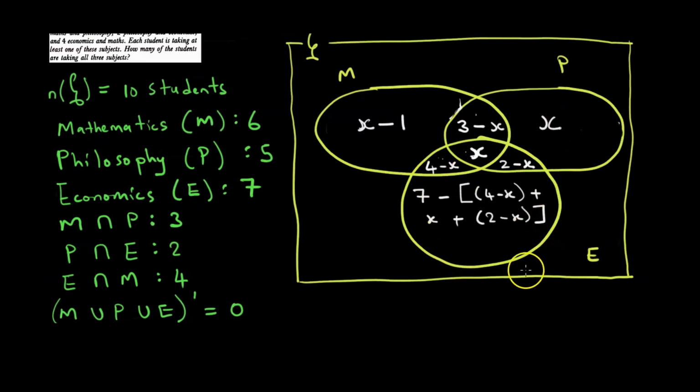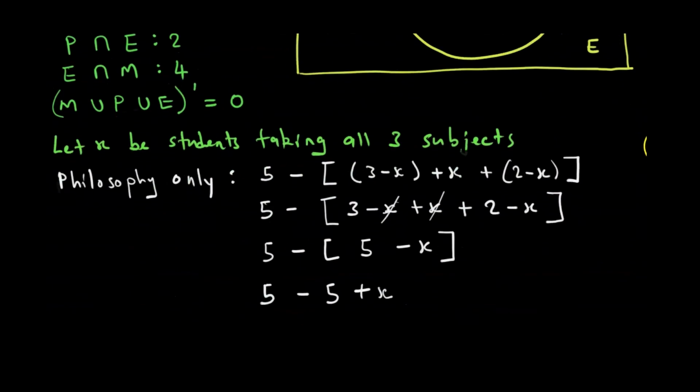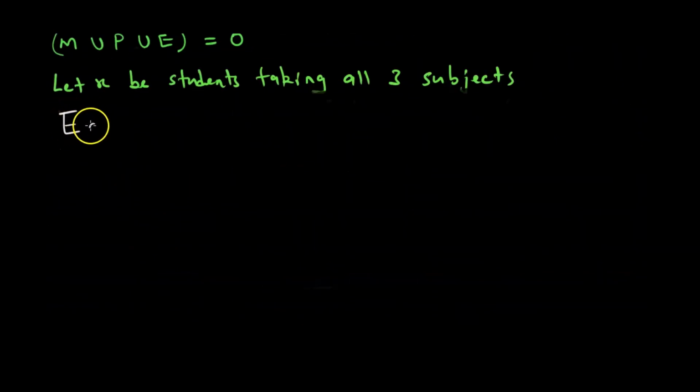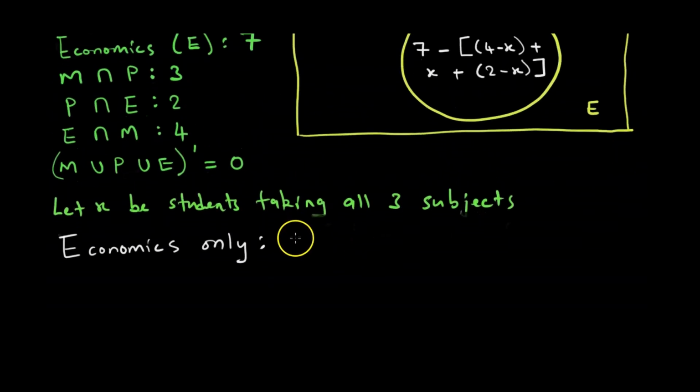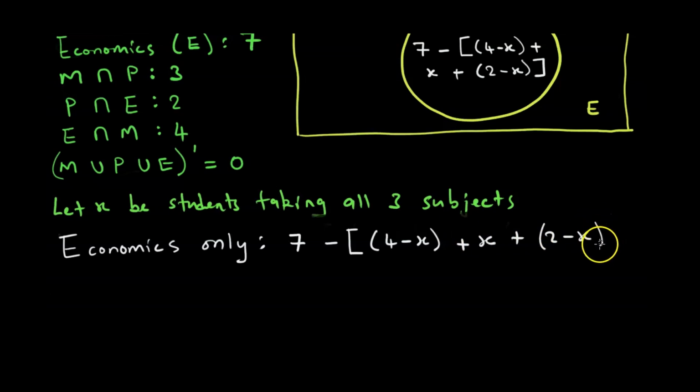Let us do the same for economics. So takuita economics only. Economics only. Saka economics only tinoita sei. So panapa yakanzi iyo 7 subtracting 4 minus x ma brackets plus x plus 2 minus x, like this.